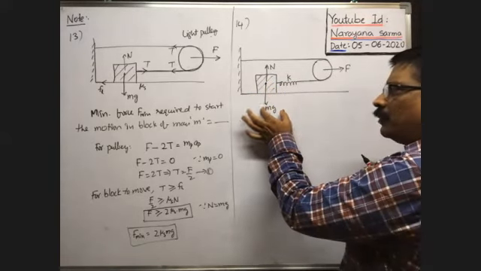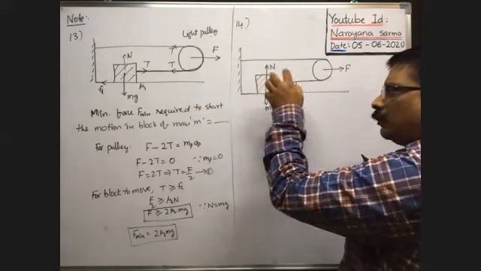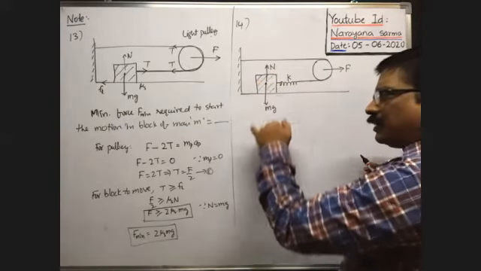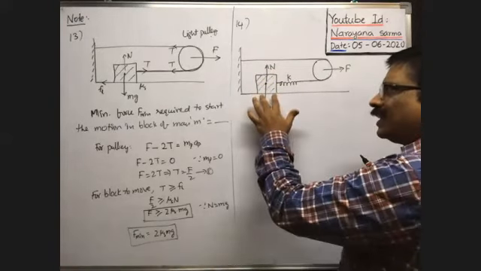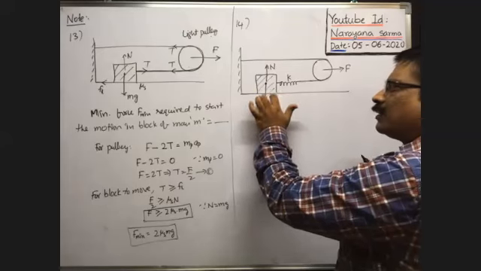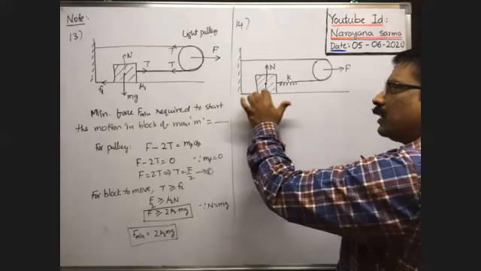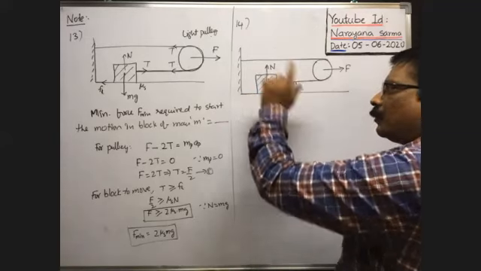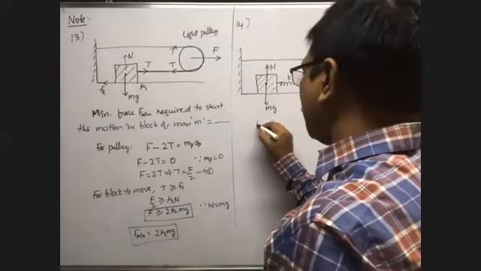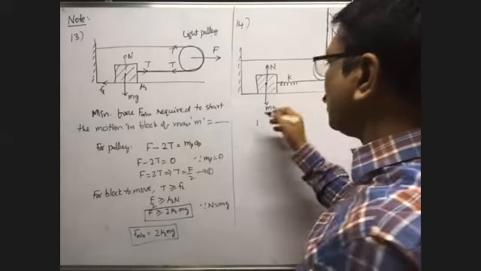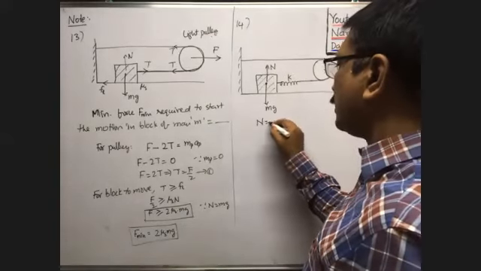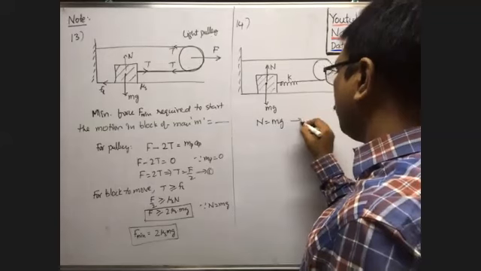No, because of that, does the block break the floor and easily come down? No. That means at the same time, the floor also exerts an equivalent reaction force on the block in the upward direction, perpendicular to the plane of contact of the block with the floor. So obviously, along the vertical direction, as there is no motion in the block, the normal reaction is equal to mg. This is equation 1.